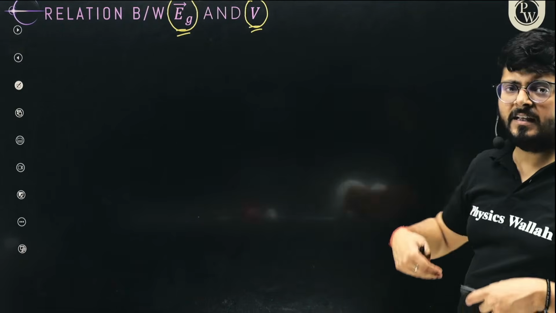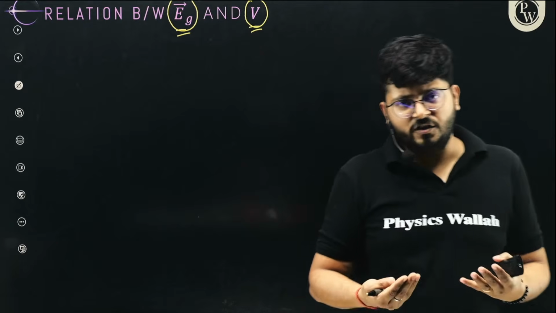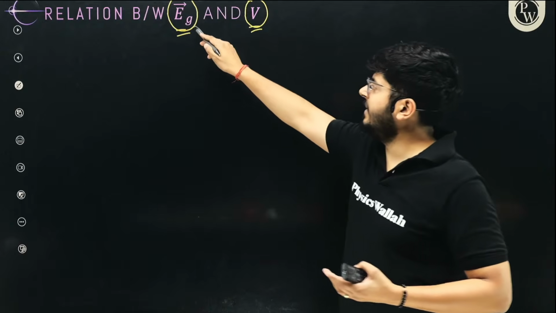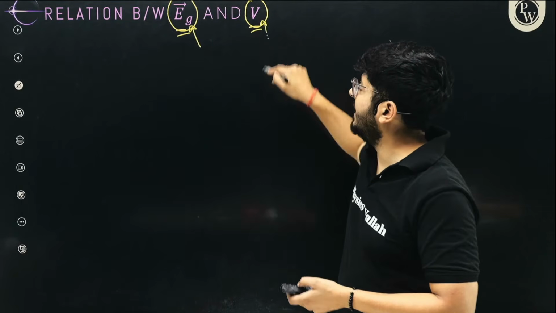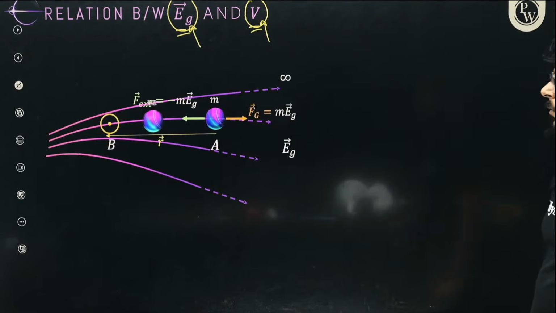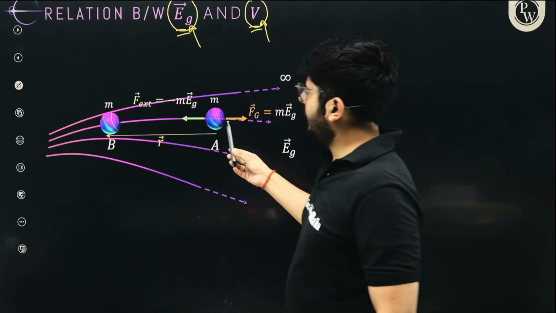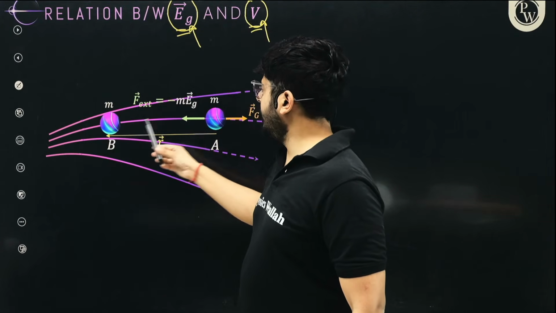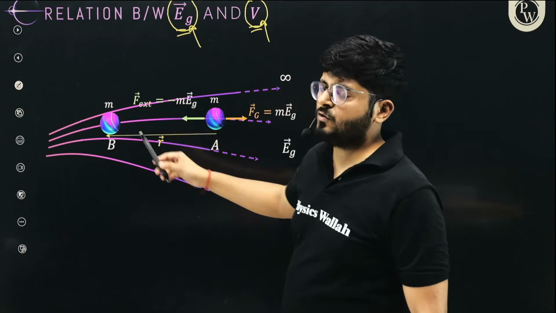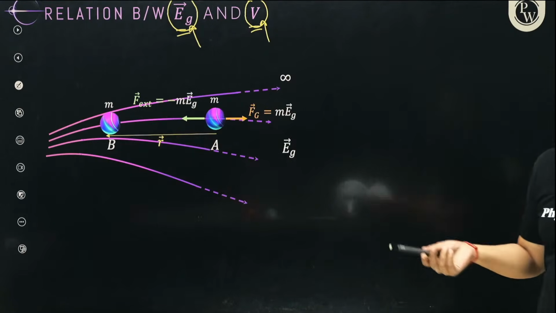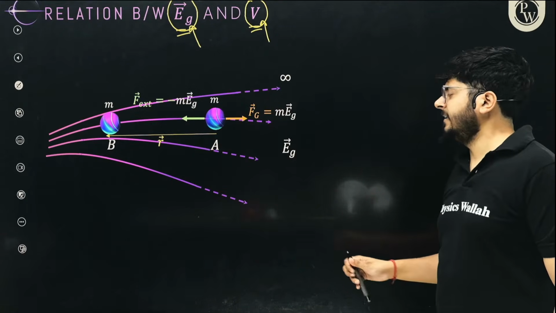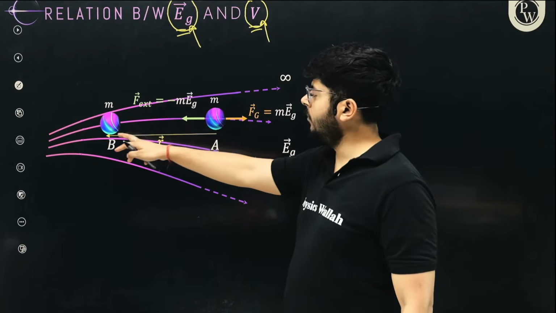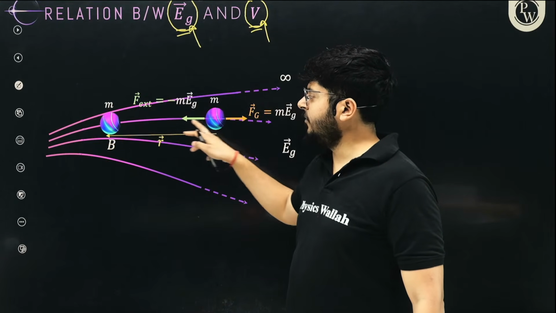My dear kids, in the chapter of electrostatics, you will see that we are relating the electric field intensity and electric potential. Similarly, here we are relating the gravitational field intensity and gravitational potential. How will you do that? So here you see that between 2 points A and B, if a mass is moving like this, mass will move from a place of higher potential to a place of lower potential. So these 2 points have a difference in potential.